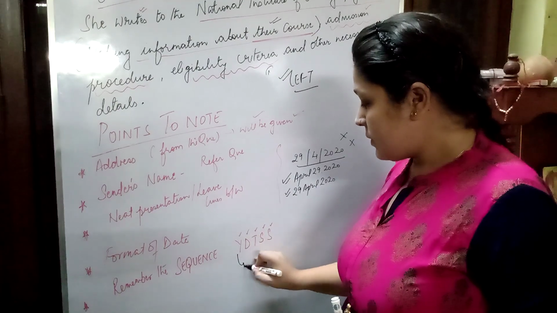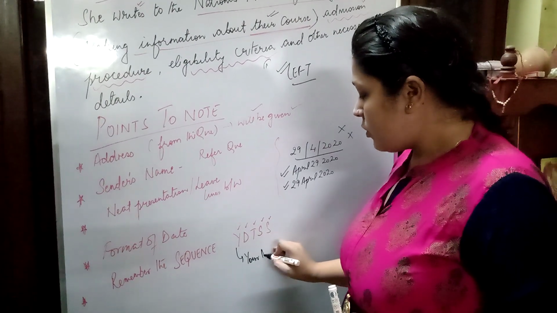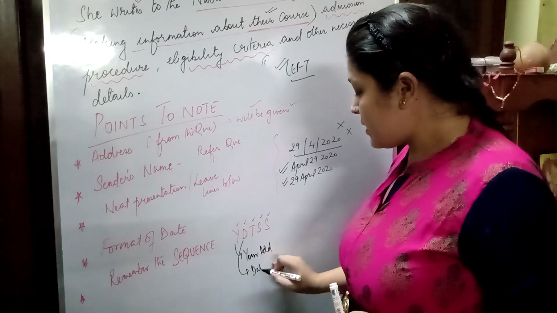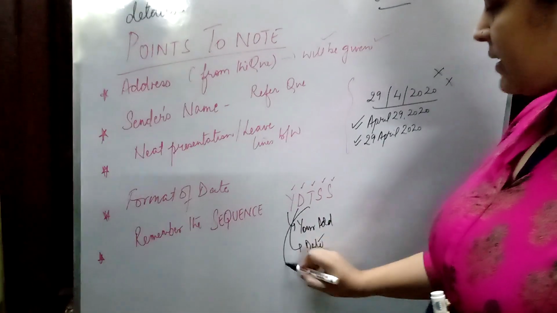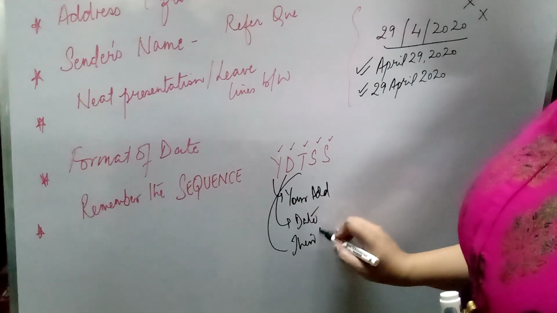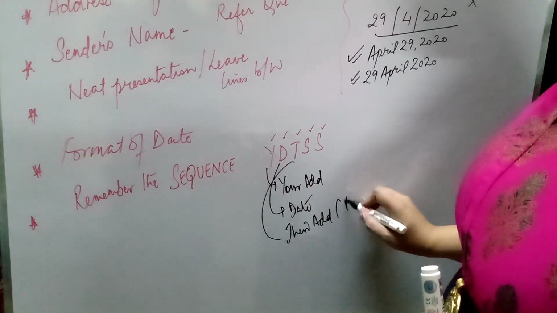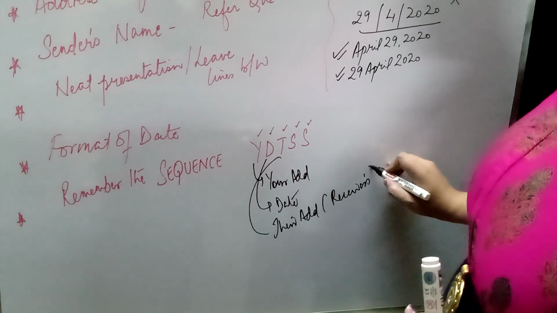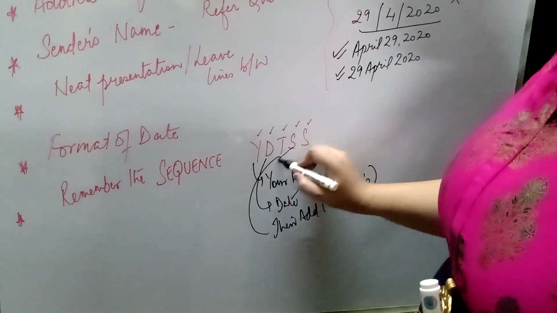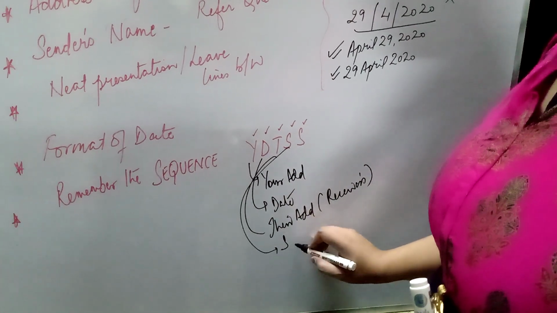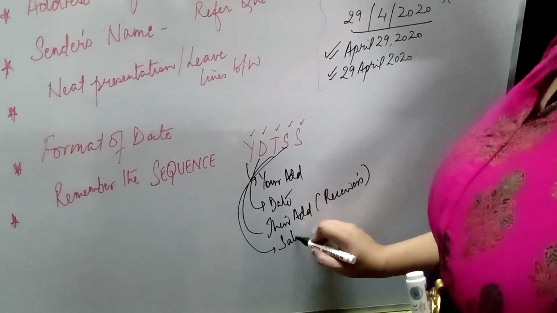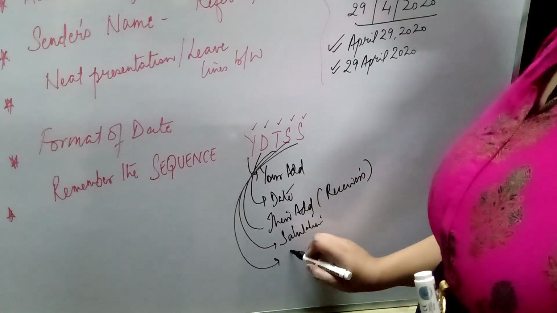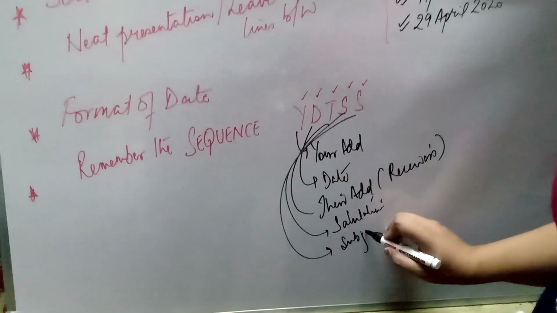And what do I mean by that? Have a look. It means your address. Then you have to write the date. Then it says their address. Their address means the receiver's address, so instead of writing receiver's address, I am writing their address. Then I say, what is that? Salutation. And then you write the subject. The subject will come at the end.